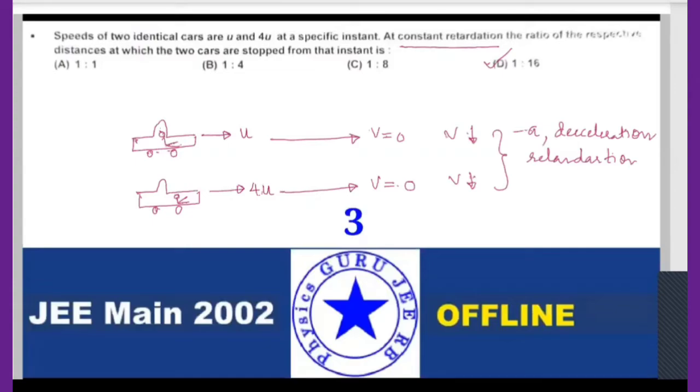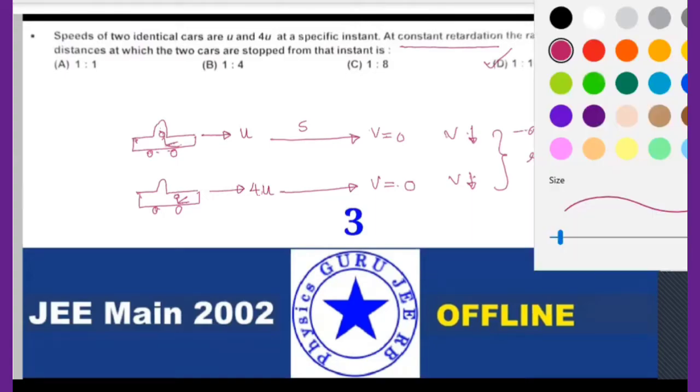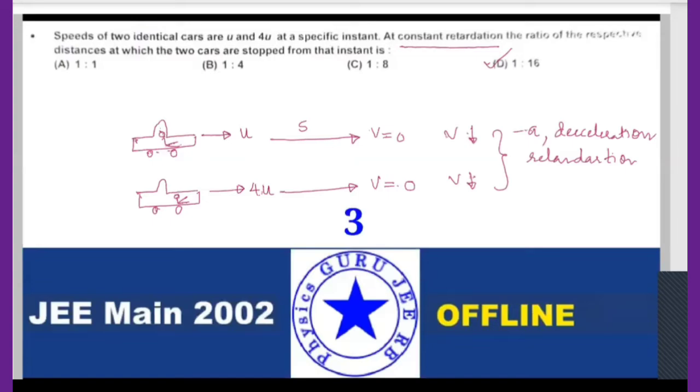Now what I'll do, I have the distance s and acceleration a. What are there with me? One is u is there, one is s is there, one is v is there, one is a is there, right? So what equation can I use, can anybody tell? v is equal to u plus at, but there is no time, right? v square minus u square equals to 2as. Very good.